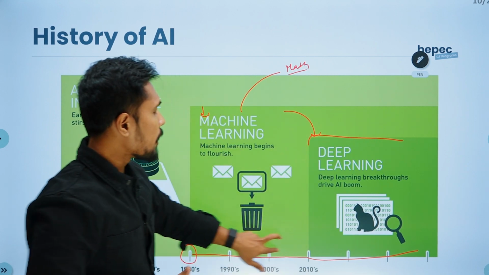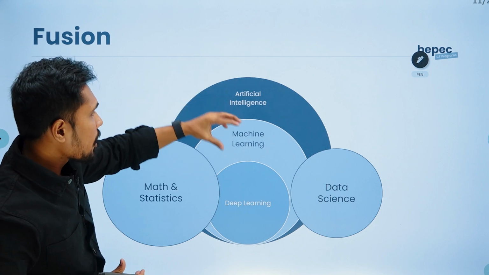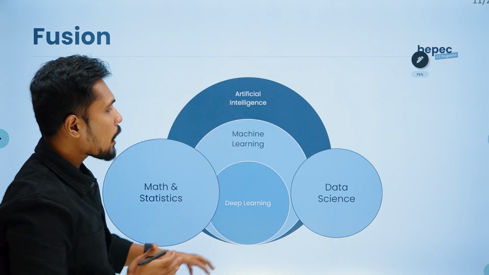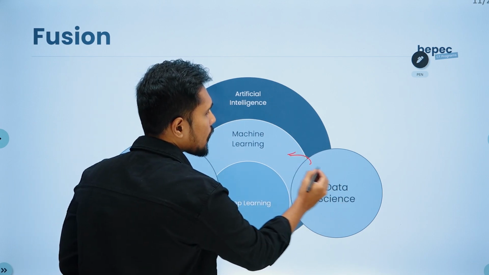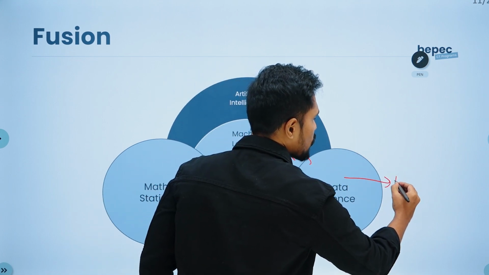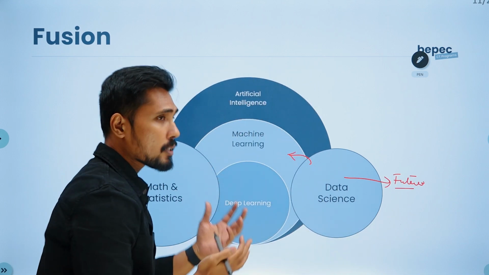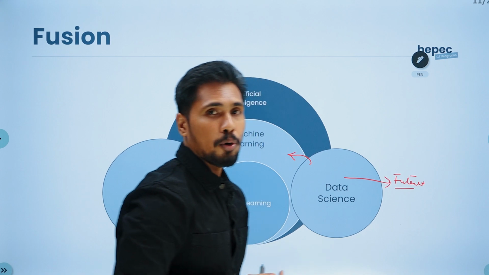Now let me explain another flowchart. Look at this flowchart. AI is the major branch. Under AI, we have machine learning. Under machine learning, we have deep learning as a subset. Now, a data scientist uses the part of machine learning to make various predictions or various decisions about the future. I'm not getting into this explanation. So, a data scientist is using machine learning to make statements about the future.